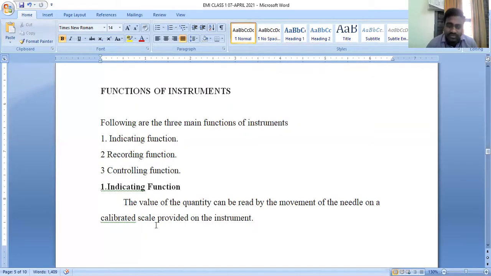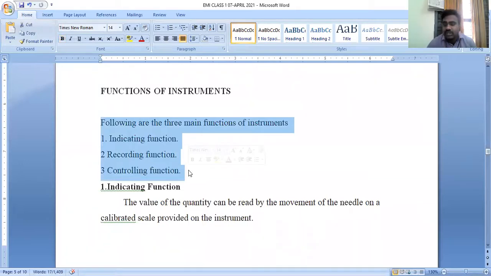So there are three types of functions in an instrument. What are they? First, the indicating function, in the sense that the instrument has to show the value of the quantity on a particular calibrated scale. If we connect a voltmeter in parallel across a line, it will show how much voltage is on the line through the deflection of the needle. In the same manner, if we connect an ammeter in series to the line, the ammeter will measure how much current is flowing in that line by deflecting the needle.